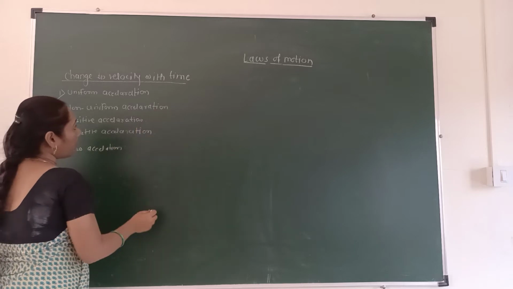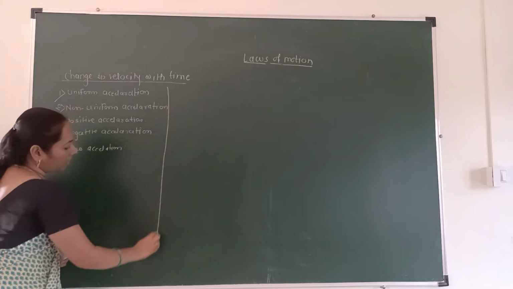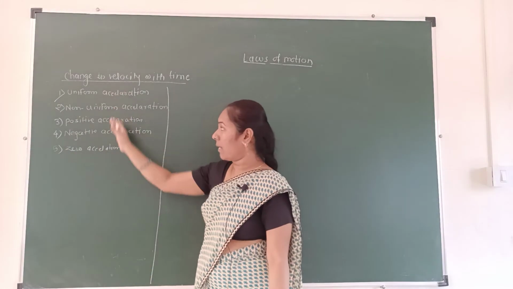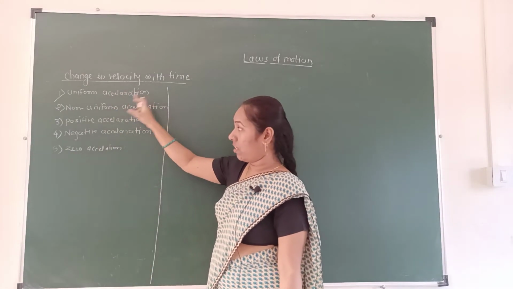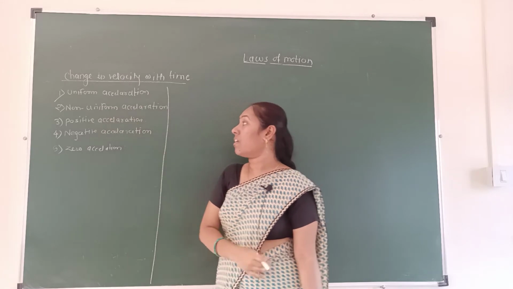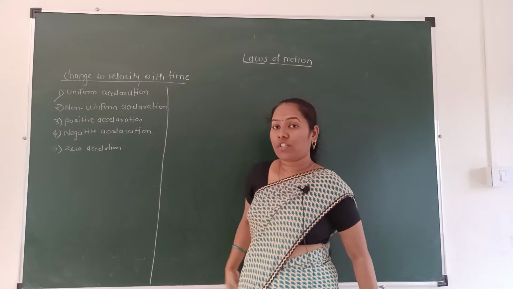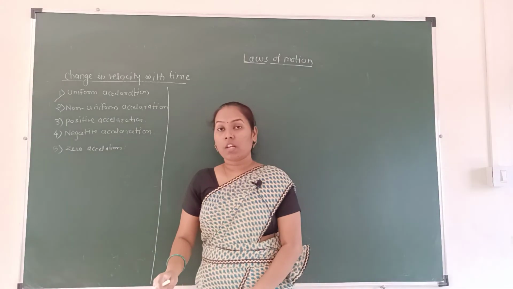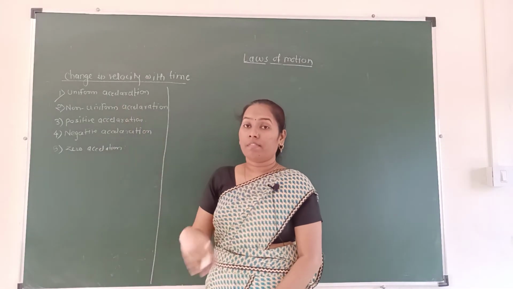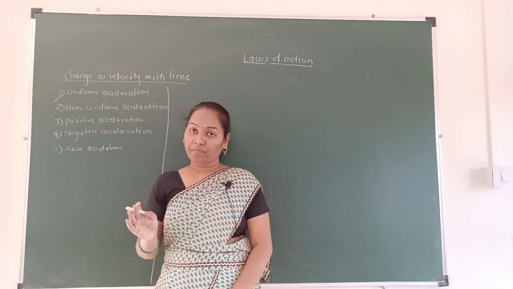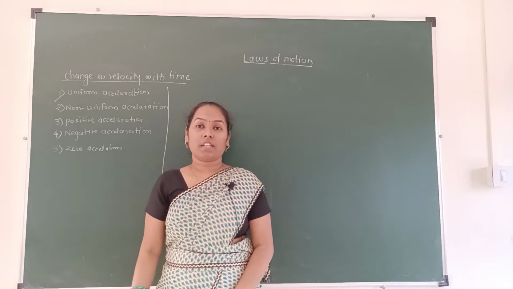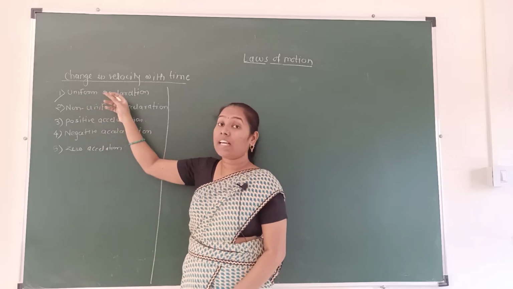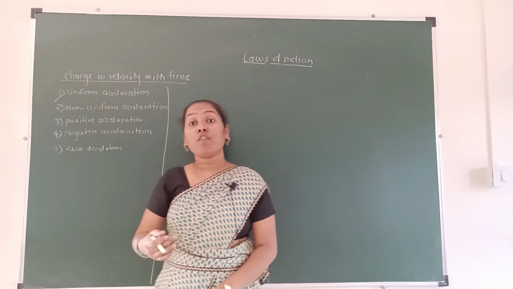These types we are learning in this video. There are mainly 5 types: uniform acceleration, non-uniform acceleration, positive acceleration, negative acceleration, and the fifth one is the zero acceleration. We are learning the types of acceleration one by one. First one is the uniform acceleration. The word is related with the uniform motion.